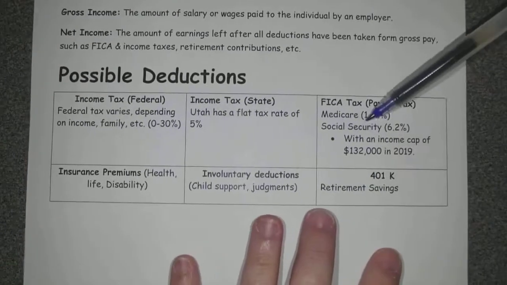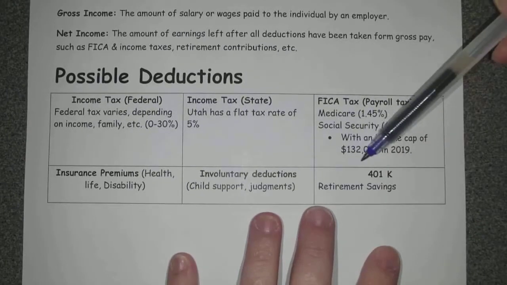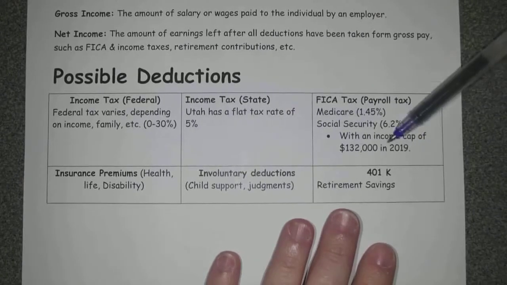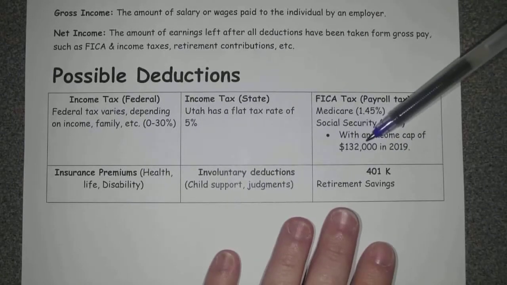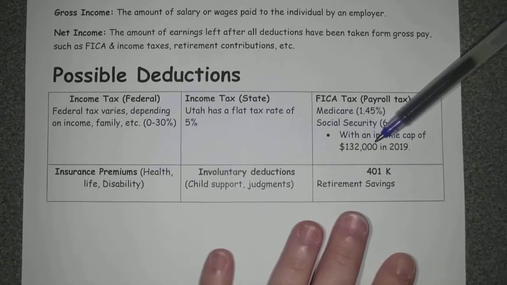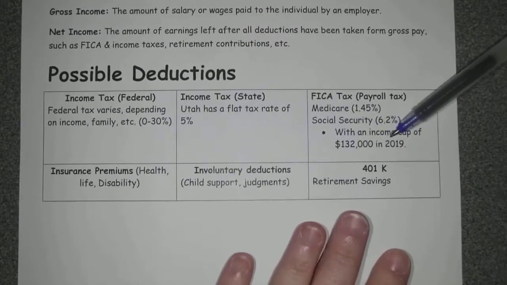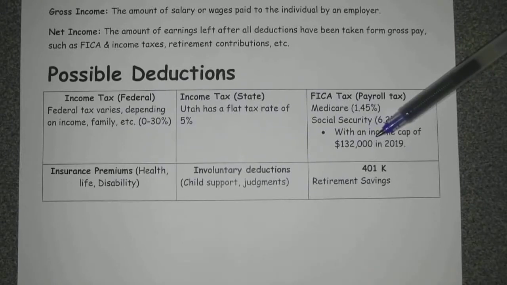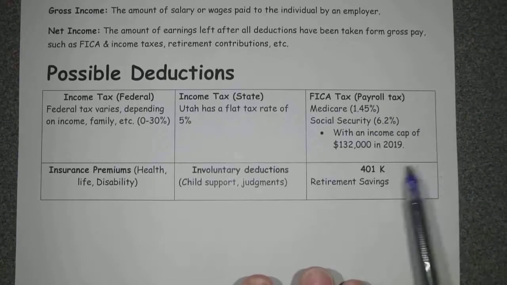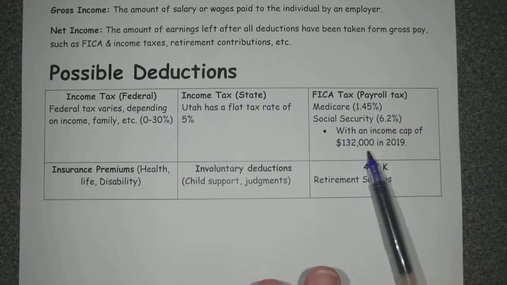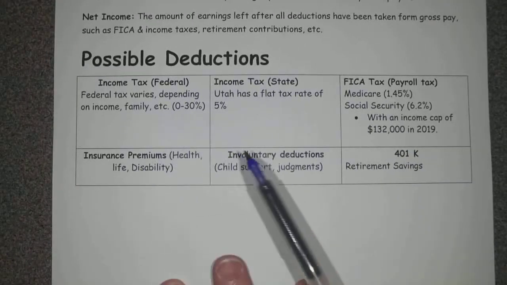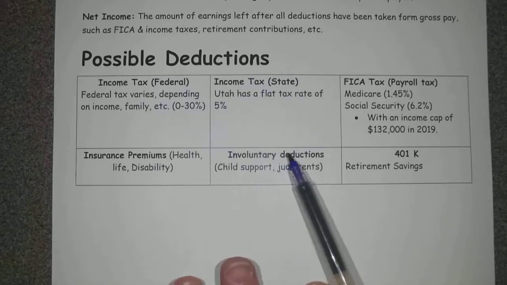Do you remember the other day when I said the Social Security tax was capped off at $87,900? Well, last year and this year it's capped off at $132,000, which means you have to pay Social Security tax on the first $132,000 you make, not just the $87,900. That was an old number. I looked it up for this new worksheet that I made, and it's at $132,000. Okay, also insurance premiums can be taken off, and also involuntary deductions.